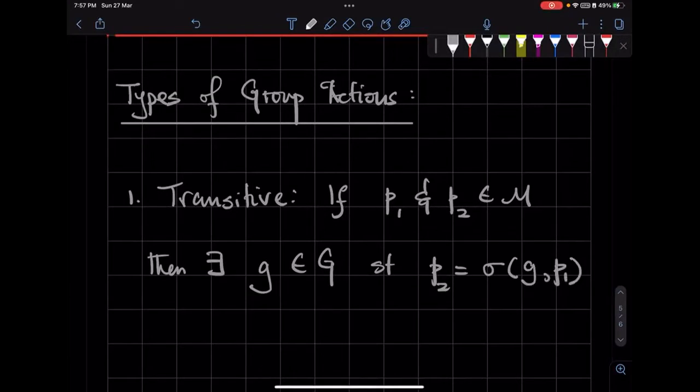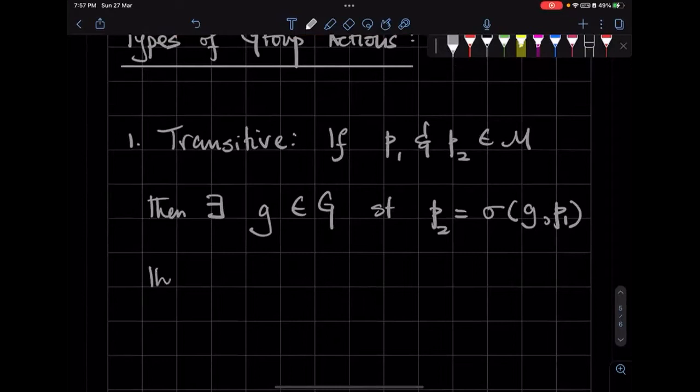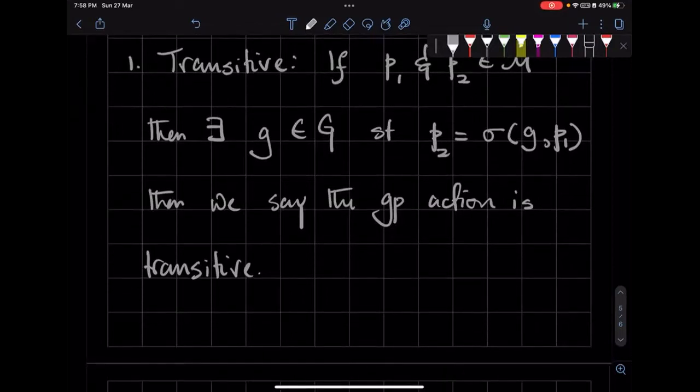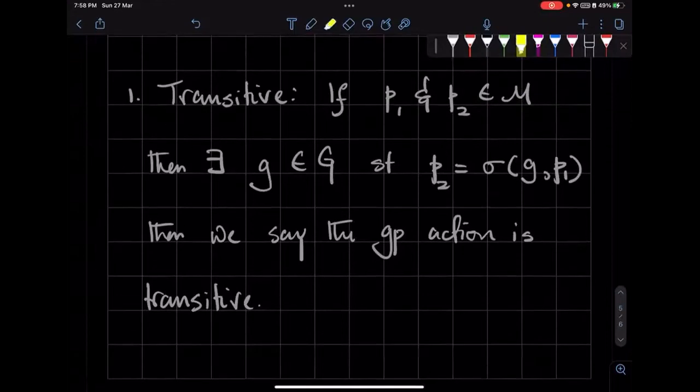If this is true, then we say the group action is transitive. So what does transitivity really mean? It means that any point on the manifold can be reached by some group action. If I start from any point, then any other point can be reached by some group action. That's what transitivity means.